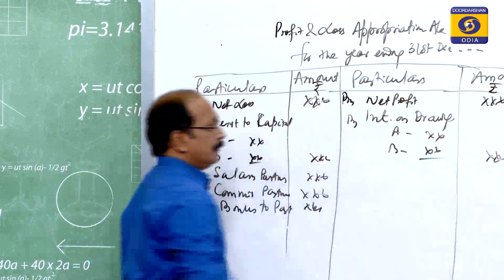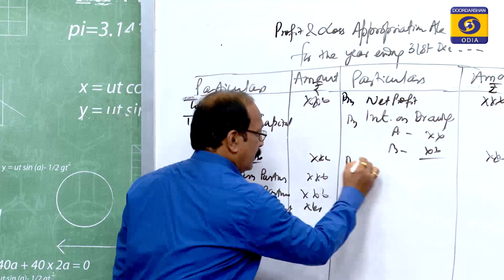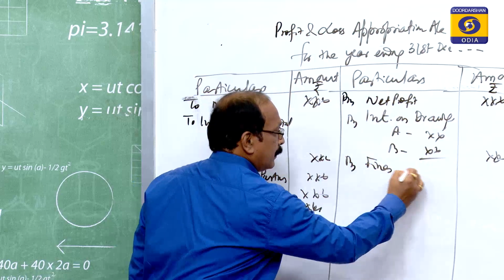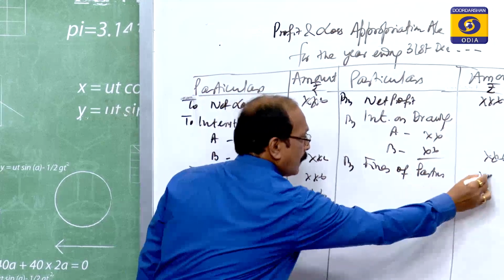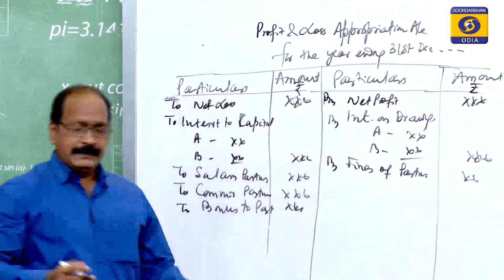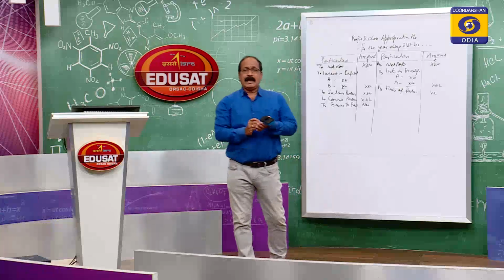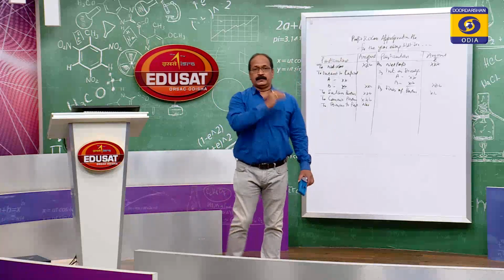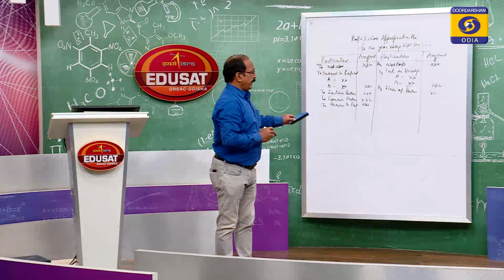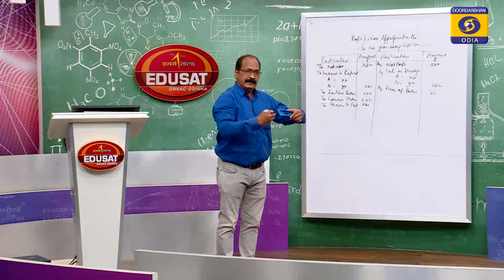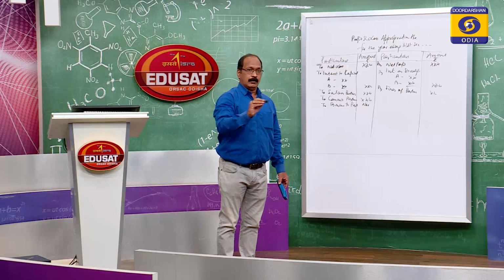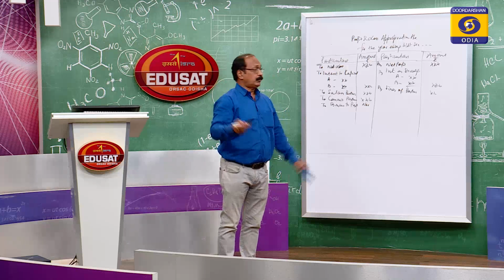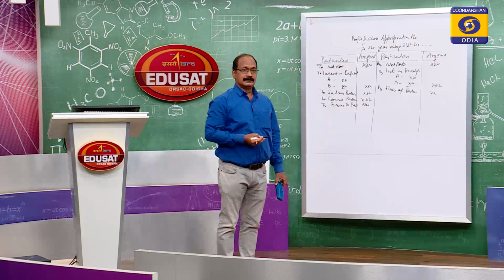Okay? Any fine by fines of partners. So, see all the items which appear in the profit and loss appropriation account must be in between the business and the partners only. No transaction, no item which is related to outsiders is to be shown in this account.